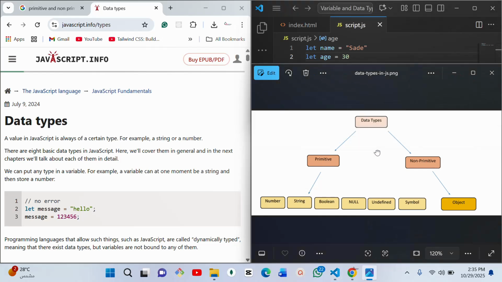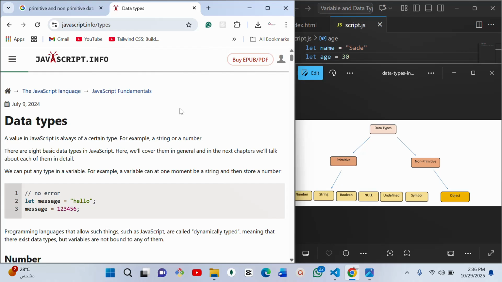All right, so let's go to the JavaScript website to learn it very well and see how it is explained. They say a value in JavaScript is always of a certain type, for example, a string or a number. There are 8 basic data types in JavaScript. Let's count them: 1, 2, 3, 4, 5, 6, 7. You see, under this we have not only object; we have function still inside object, we have array inside object, all right? There are many of them that can be mentioned, but here they are specifying just 8.